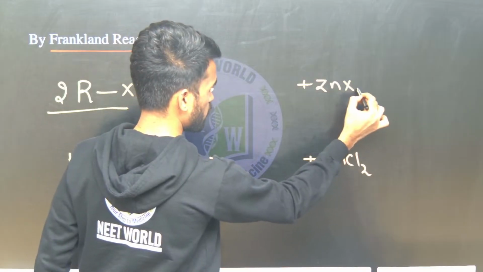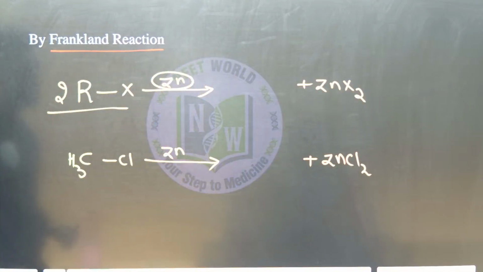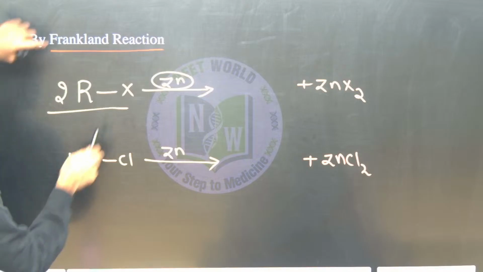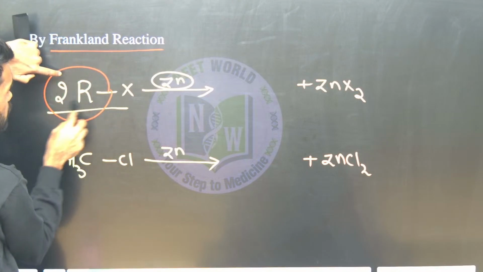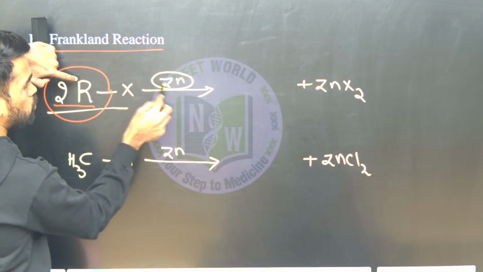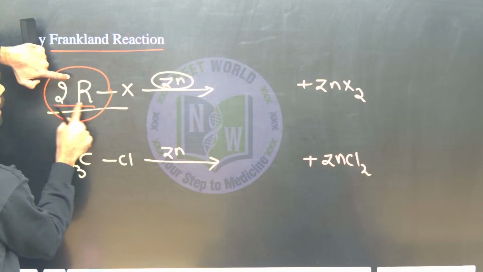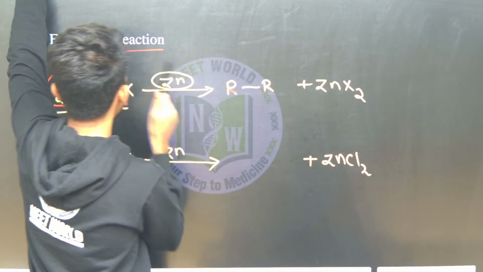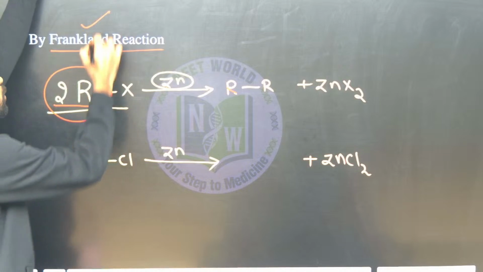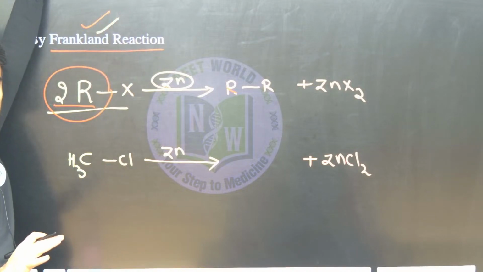This is a byproduct. Okay, now what is our main material here? Alkyl halide. So now if you remove this X, what is the remaining part? Our alkyl groups are there. How many are there? 2 moles we are taking with 1 mole of zinc. So 2 moles of this alkyl halide combine to form an R-R type of product. So same as in the Wurtz reaction, in the Franklin reaction the product formed looks the same.